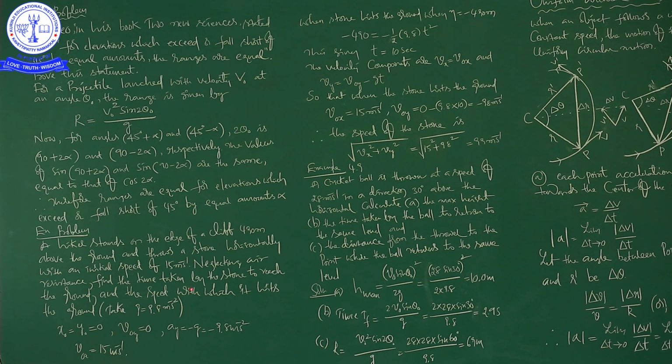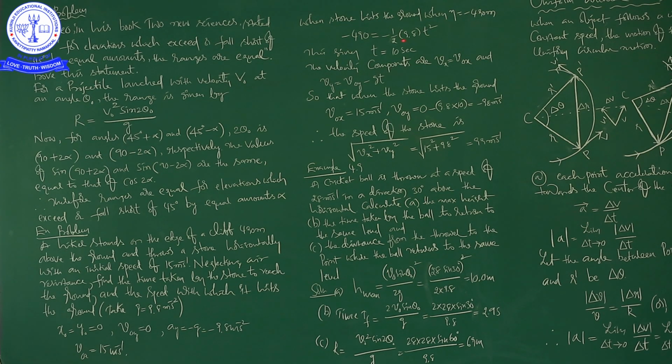In every physics problem, as I say every time, after reading the problem, first we have to write the given values, then if needed we draw the diagram, otherwise no need. See here, first I have written all the given values. Afterwards, when the stone hits the ground, y is equal to minus 490 meters.